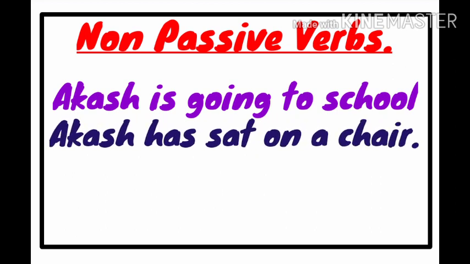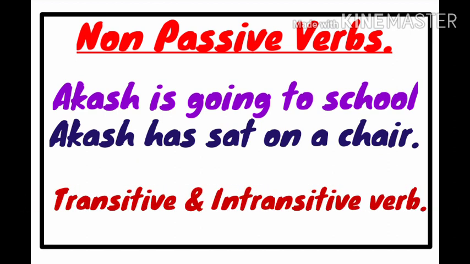You can't change it to passive voice. Here, understand that not every verb can be changed to passive forms. So, verbs can be divided into transitive verbs and intransitive verbs. All transitive verbs can be changed to passive forms, while intransitive verbs can't be changed to passive forms.